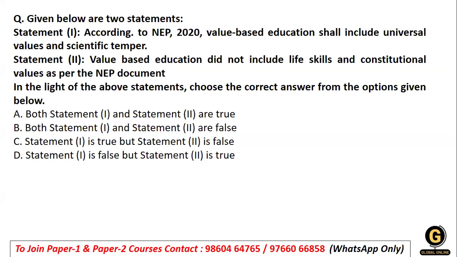So let's see what the statements say. Statement number 1 is true, that value-based education is universal. But statement 2 says it does not include life skills and values as per the document. In fact, it includes life skills. NEP has a separate weightage for skill enhancement, so we cannot say that it does not include life skills. It is stated very clearly in the document. So statement 1 is right and statement 2 is false.